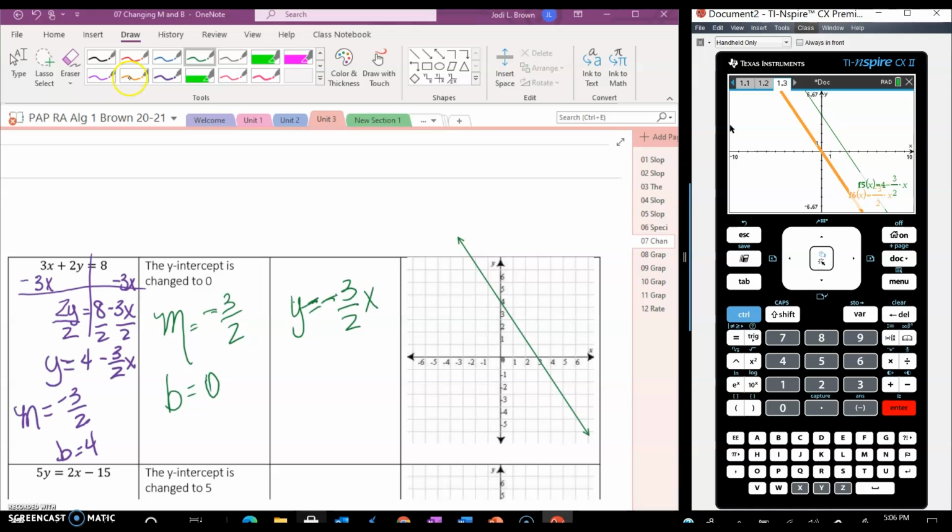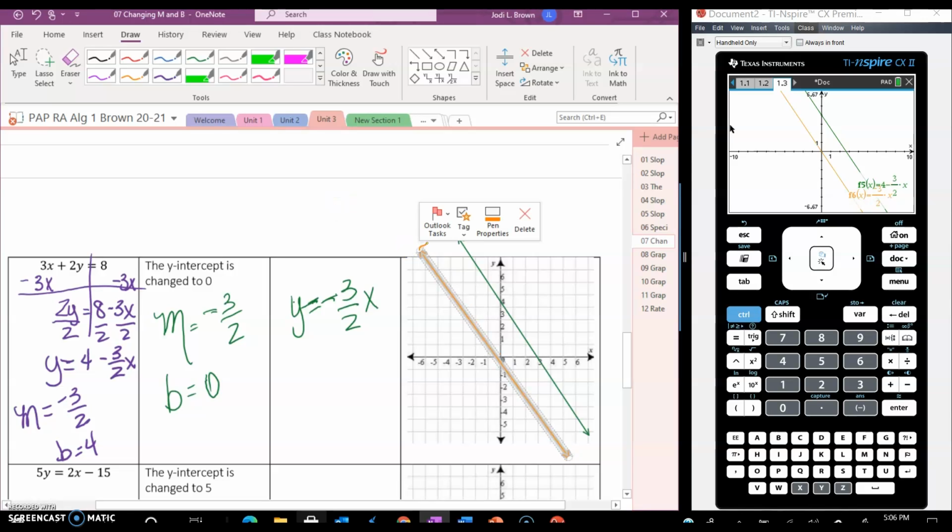Oh my gosh, look what happened. What kind of lines are those? We just did some, didn't we? They're parallel lines, aren't they? All right, so what happened with these? The function didn't move. What moved? The y-intercept moved, right? Okay.